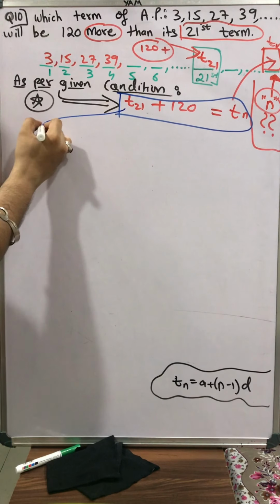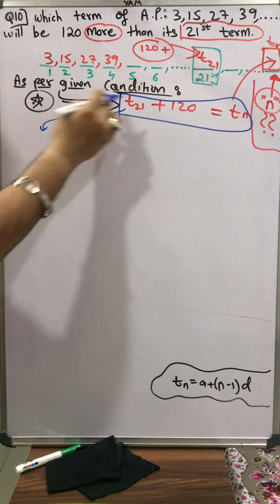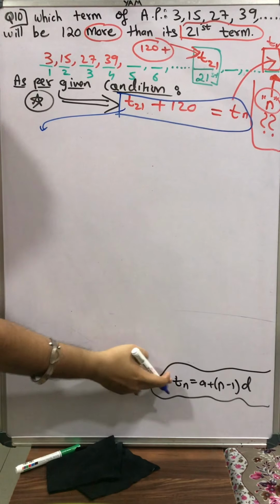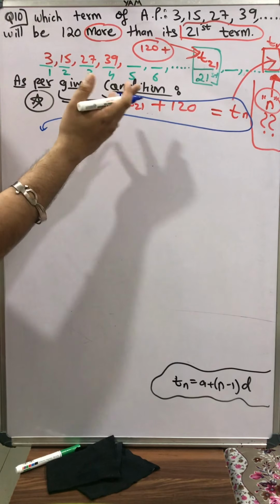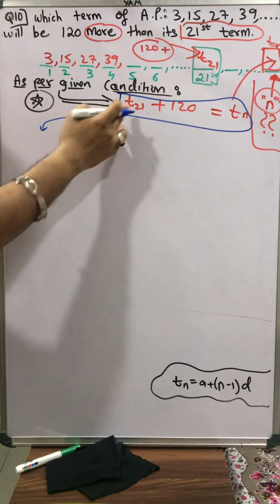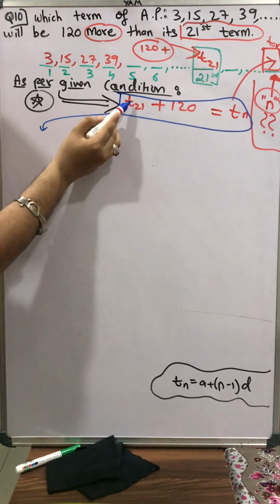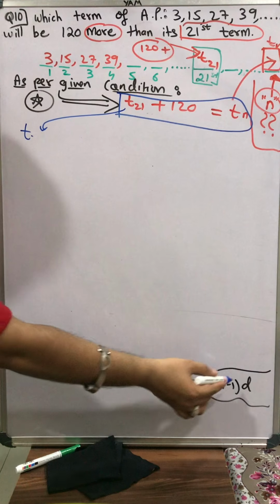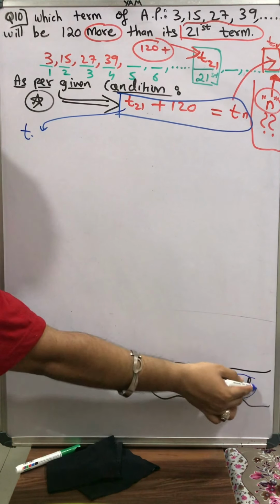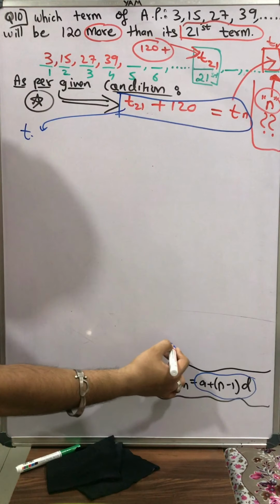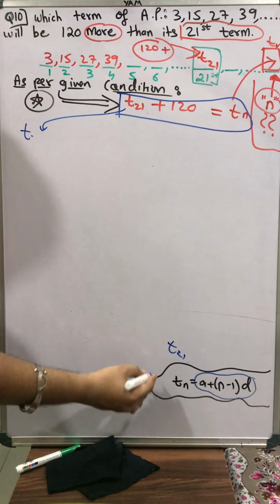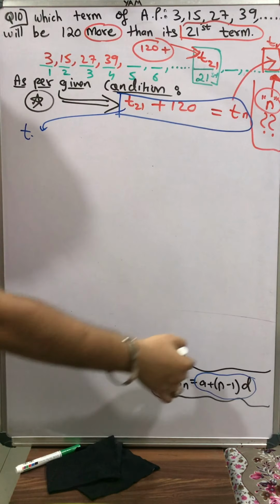OK, at the place of T21, what will you substitute? We will substitute this formula. We don't know what is at the 21st term and we have not been asked either. So for T21, n is replaced by 21. I will apply the formula. I will write the right hand side, because for T21, the left side is given to me. n is 21. Now I have to write the right side.